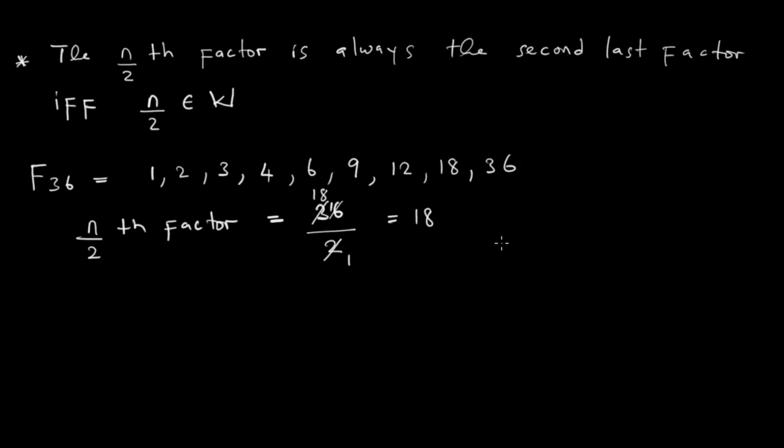Zvatataura panapa in simple layman terms, tiri kuti kana tikalista mafactors enumber, half yenumber iyoyo inenge iri part of mafactors enumber yacho, kana half yacho iri whole number. Saka panapa taona kuti half ya 36 ndi 18. 18 ndo yatiinayo panapa. It's part of the factors. But it is not only going to be part of the factors, it is actually going to be the second last factor. And that is important.